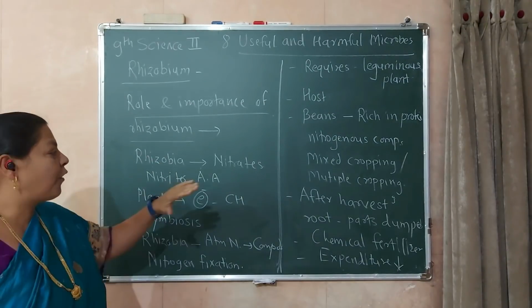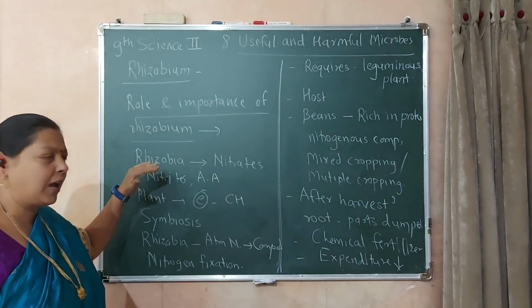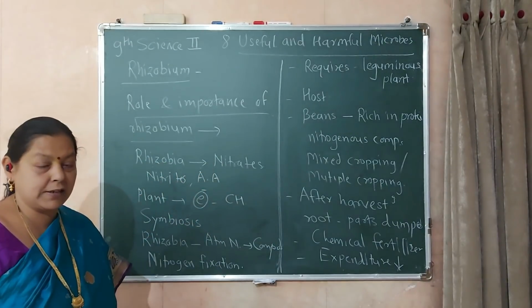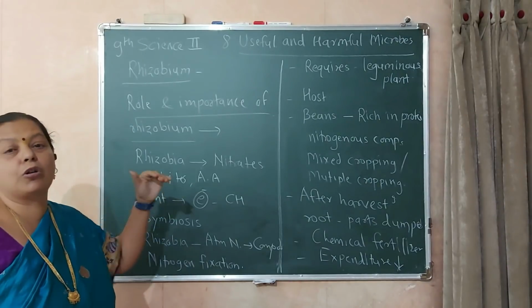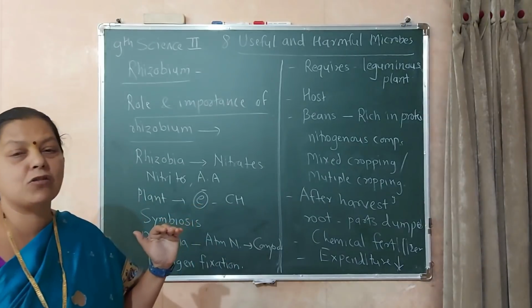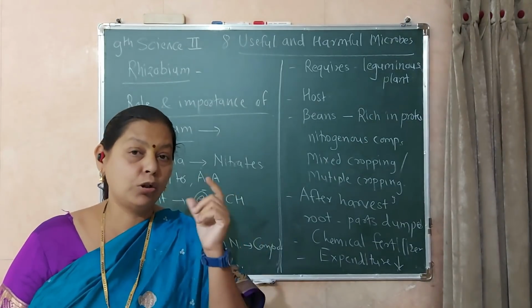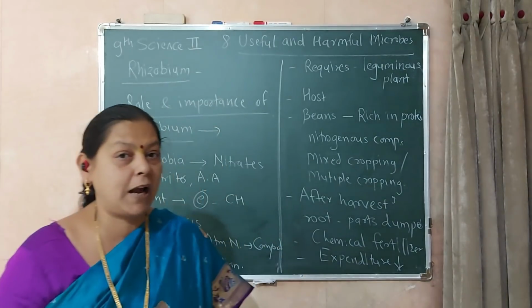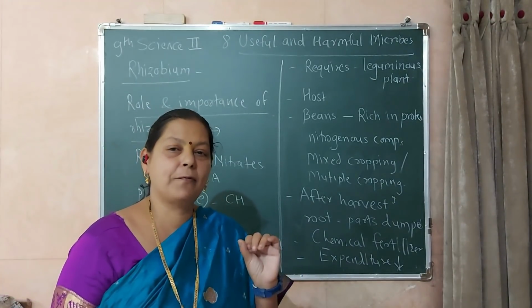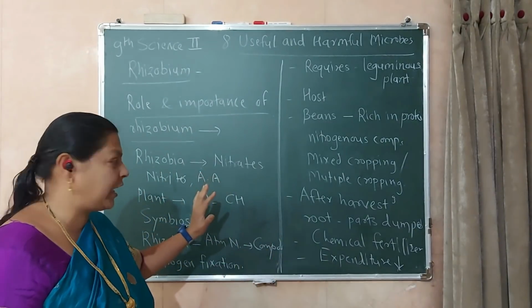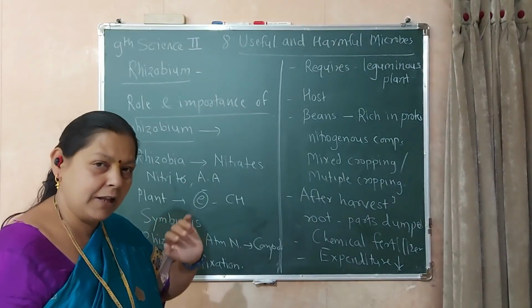That is, it forms the nitrates. These are the bacteria which form the nitrogenous compounds, nitrates, nitrites and amino acids, which are useful for the growth of our plants. So it is a role of Rhizobia. Where are the Rhizobia? These are present on the root nodules of a leguminous plant. शिंबावर्गीय जे वनस्पती आहेत त्यांच्या मुळाच्या गाठीमध्ये या आहेत. Means these are present in the plants.